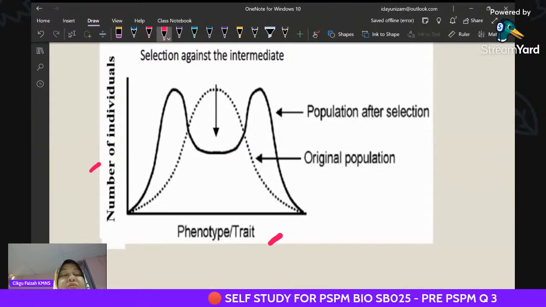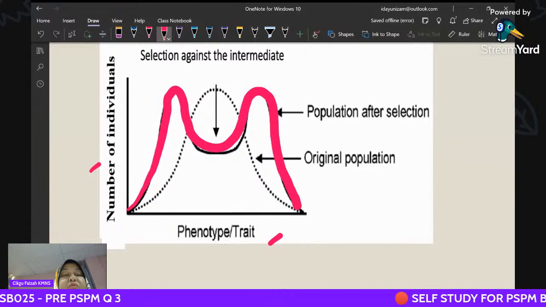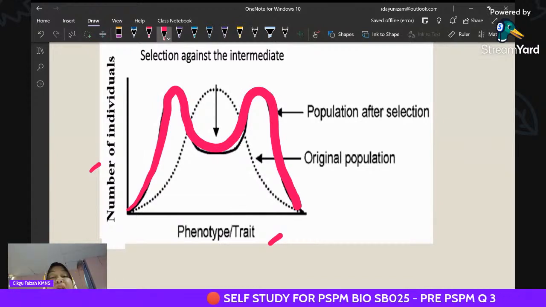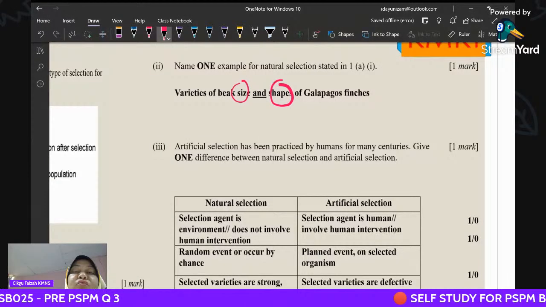So it is referring to this diagram. Example notes. We choose such a shape. Remember, you must have these two, then you can get 1 mark.